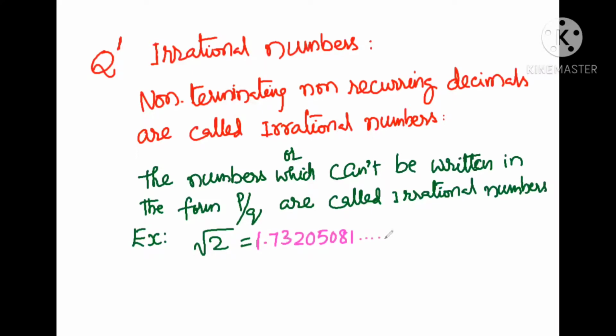The decimal part is non-terminating, and also the group of numbers will not be repeated, so non-recurring. So that's why this root is called an irrational number.